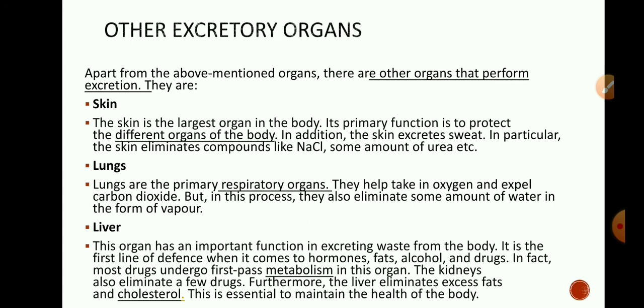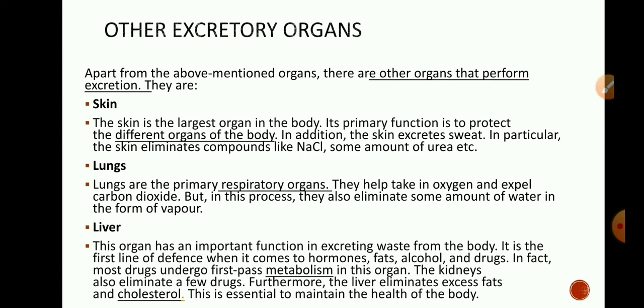Liver. This organ has an important function of excreting waste from the body. It is the first line of defense when it comes to hormones, fats, alcohol and drugs. In fact, most drugs undergo first pass metabolism in this organ, that is in liver. The kidneys also eliminate few drugs. Furthermore, liver eliminates excess fats and cholesterol. This is essential to maintain the health of body. So liver is also helping in excretion. It helps to excrete cholesterol and fats out of our body. Also it helps in elimination of few drugs from our body.